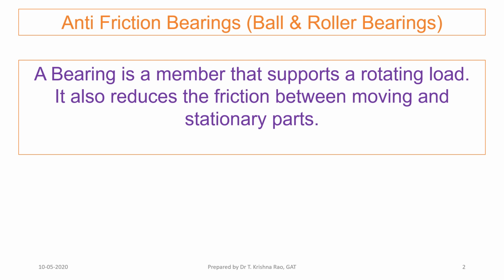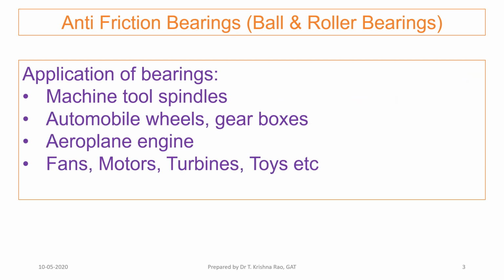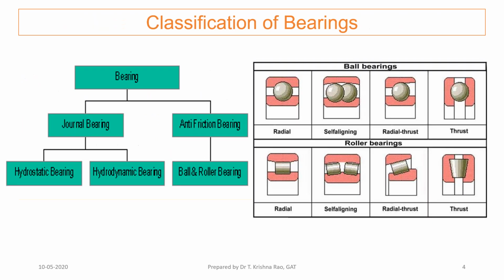How are bearings classified? What are the applications of bearings? Bearings are used in machine tool spindles, where the spindle is rotating and the headstock is supporting the spindle. Automobile wheels are rotating, and the axle is supporting the wheels. Also aeroplane engines, domestic fans, motors, turbines, toys, etc. Wherever there is a rotating member, it has to be supported by a bearing.